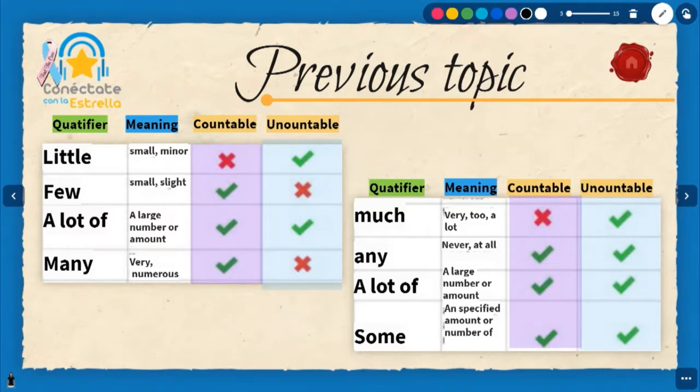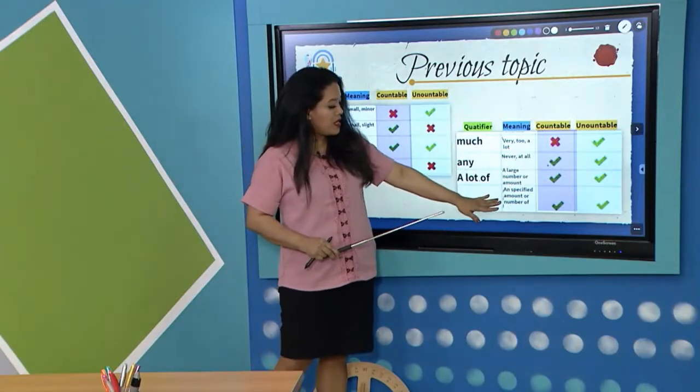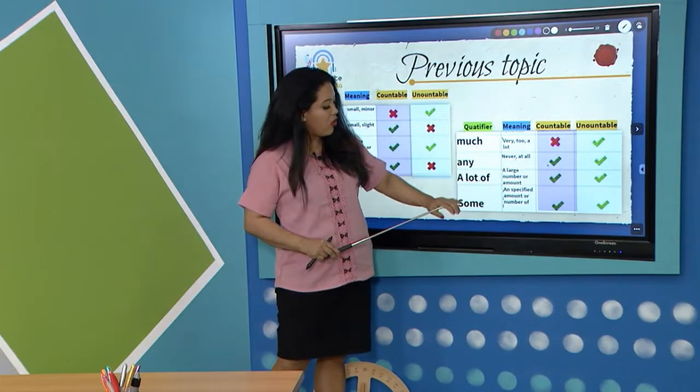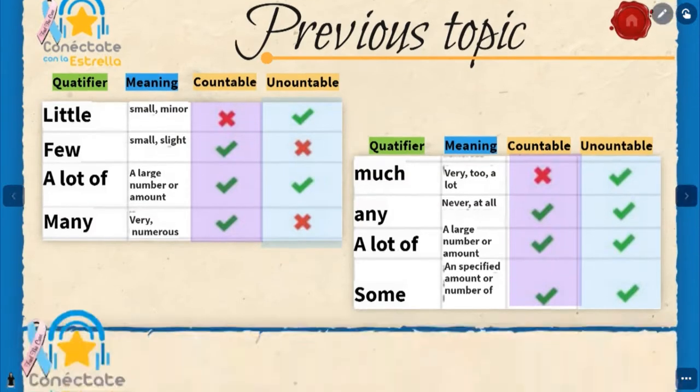Any is used with both countable and uncountable, and it means never. A lot of is used for a large number or amount, and is used with both countable and uncountable nouns. And some means a specific amount or a number of, and is used with both too. So now guys, let's practice.